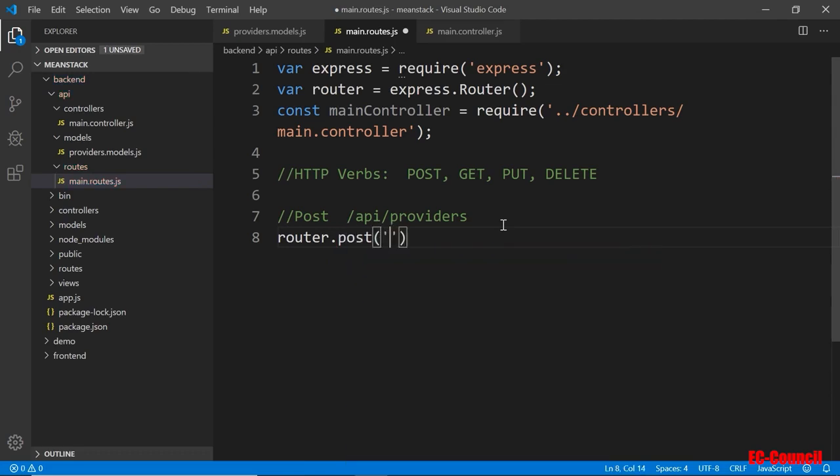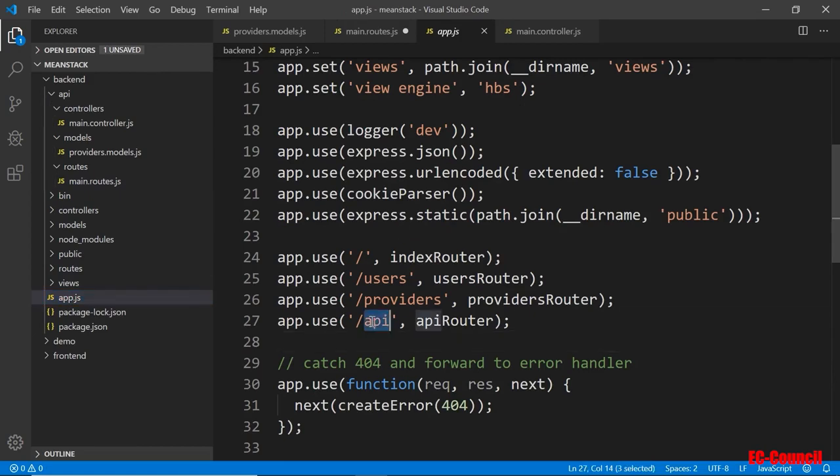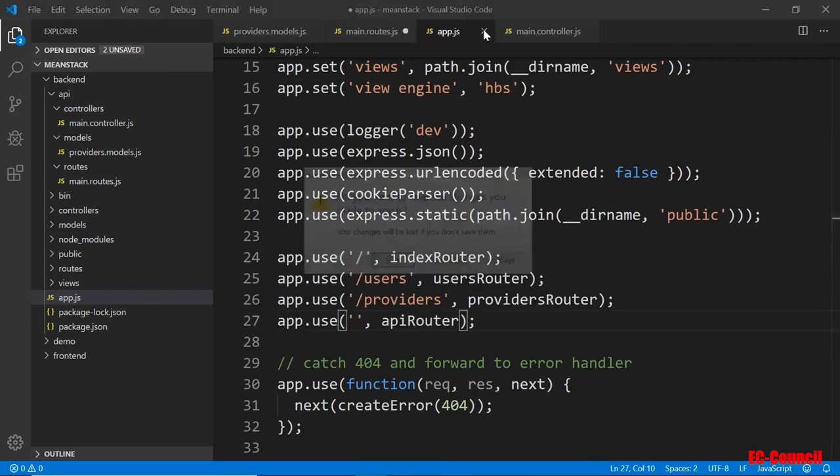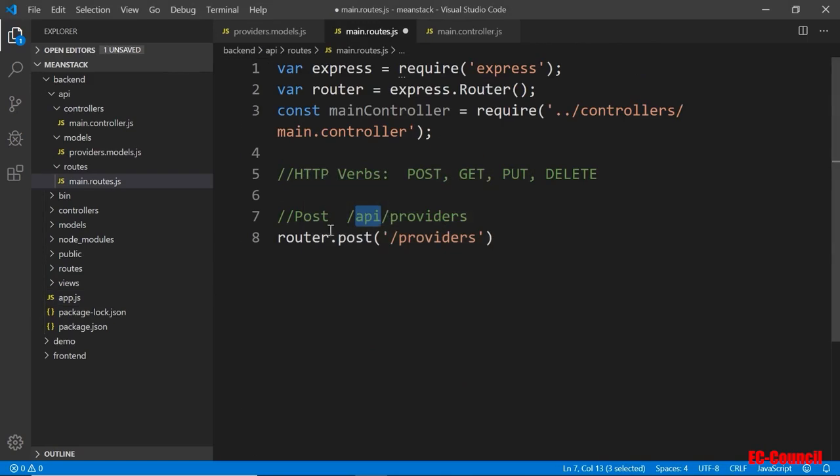And then again, the URL will be just providers. The reason why I didn't put the API is because when we load the main app here, it already includes the API. So this is already included, right? After that is whatever is inside this controller. So it'll be / and then providers. That's why I put that here.